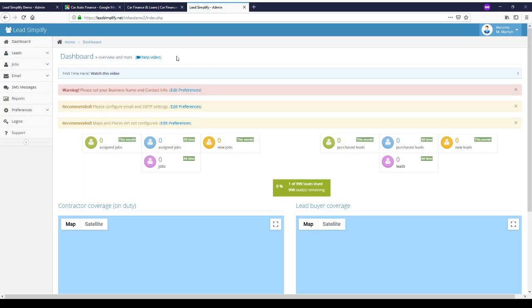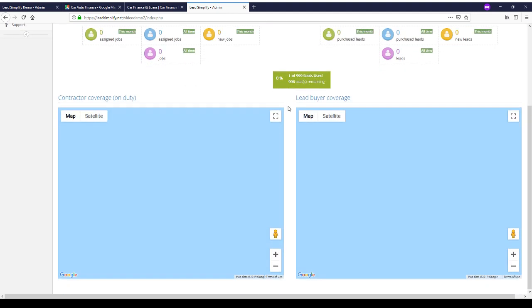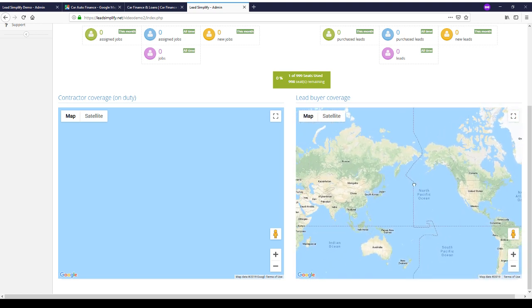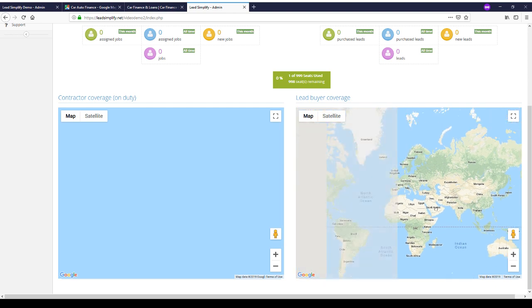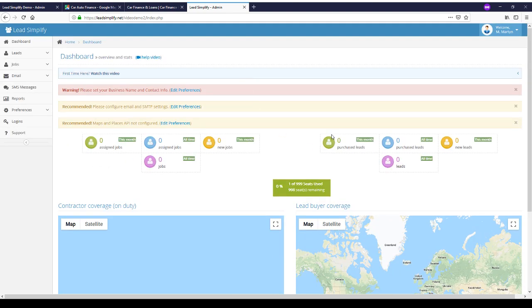When you very first set up a system, what you'll be presented with is a screen that looks like this. So you'll have no lead buyers listed, and you won't have any notifications or coverage highlighted on your map. This gives you some basic stats of your system. So gives you this month's stats of the number of purchased leads, number of leads that have been purchased all time, the number of new leads this month, and the number of leads all time.